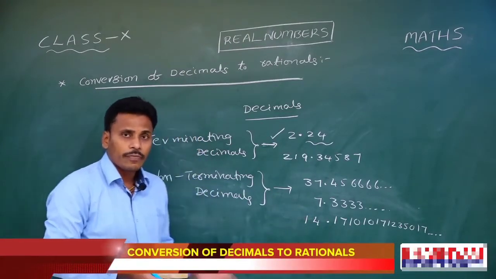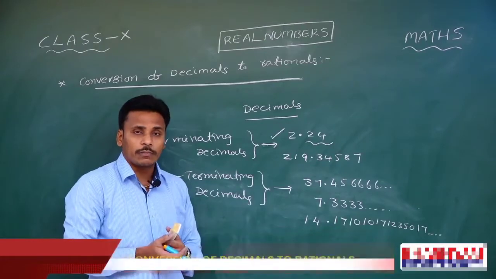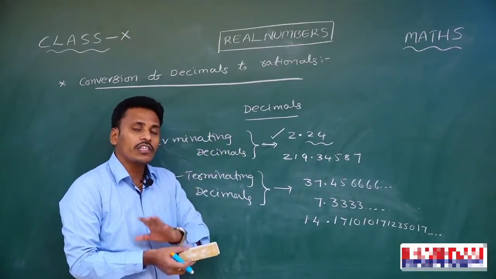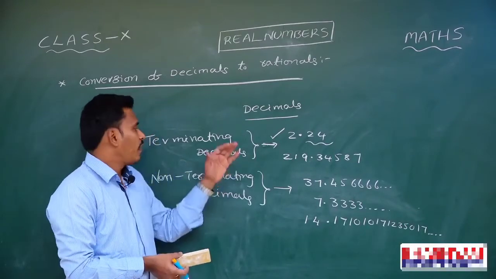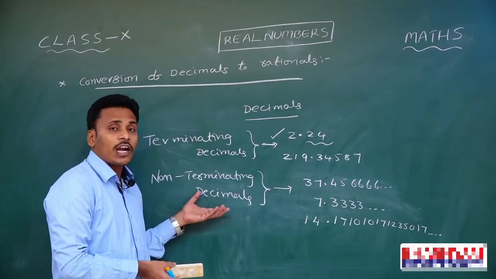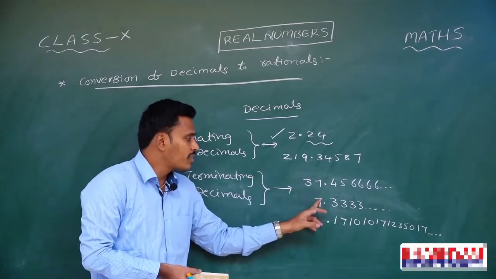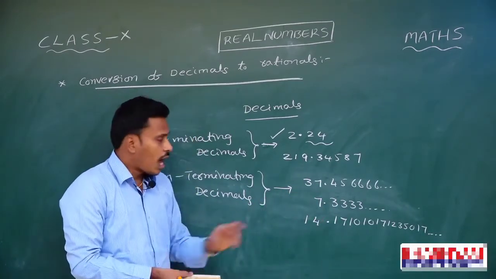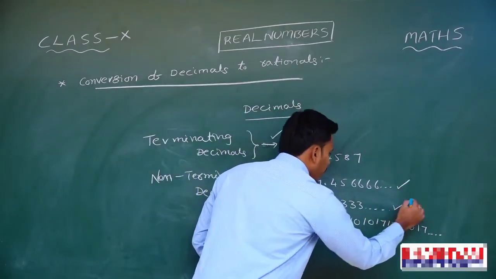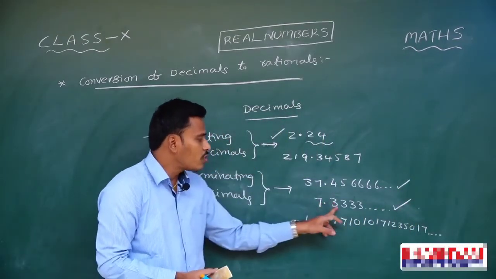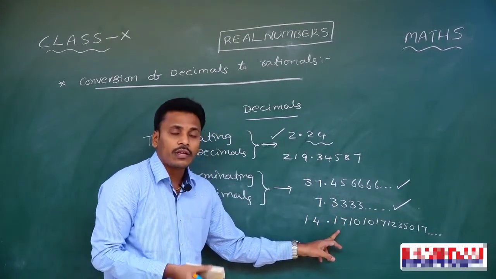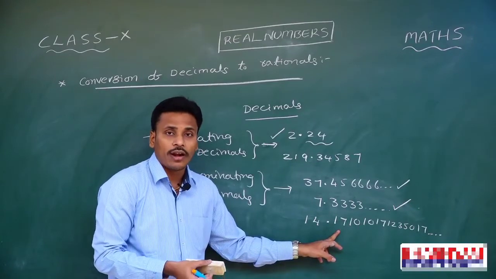At the end, based on the number of digits in the decimal part, we classified the decimals into two parts. If the number of digits in the decimal part is finite, they are terminating, and if the number of digits is infinite, they are non-terminating. These are a few examples related to non-terminating. Among these three examples, in the first two decimals, some digits after the decimal point are repeating, whereas in this example, the digits after the decimal point are not repeating.